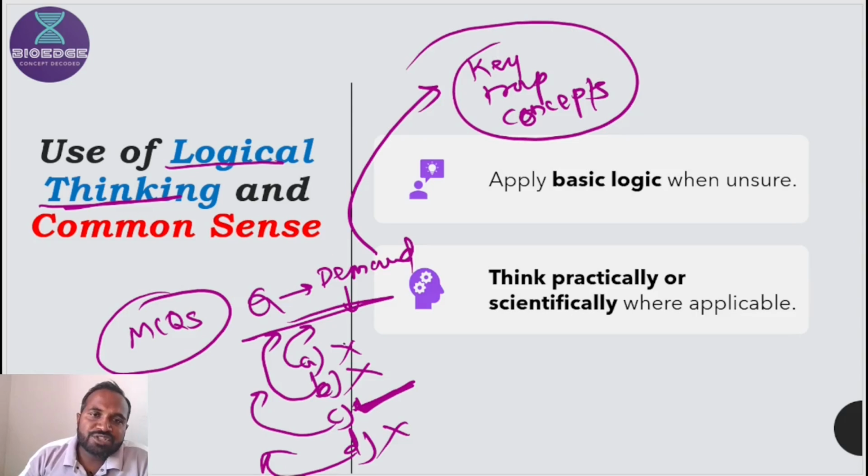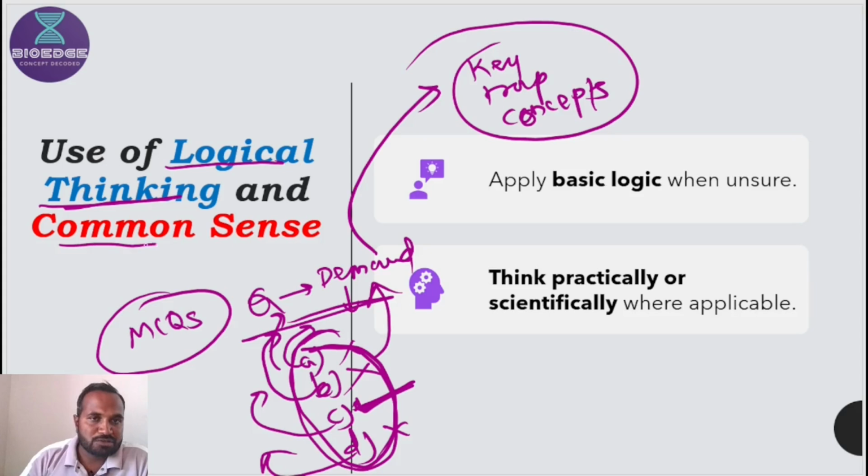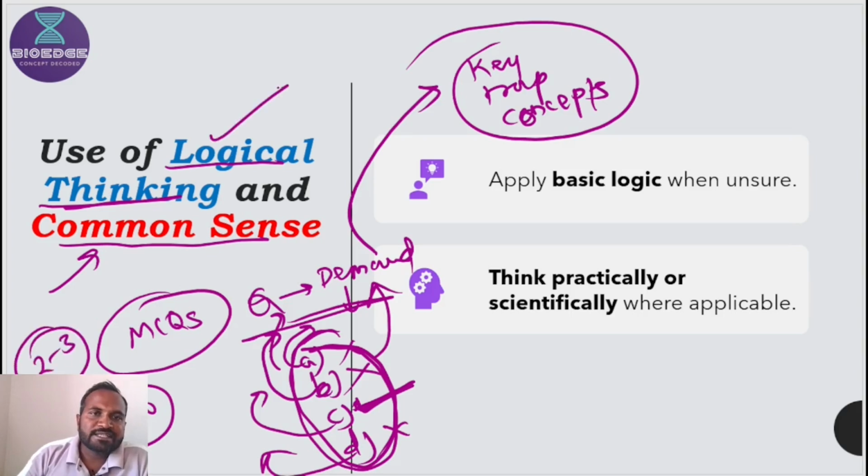How these options can be connected with the demand of the question will be very important, and if you are not able to connect these options with the demand of the question, then you should also use common sense. But common sense cannot be applied to each and every question. Out of 90 questions of bio, you may apply common sense in 2 to 3 questions. Logical thinking can be applied to each and every question.